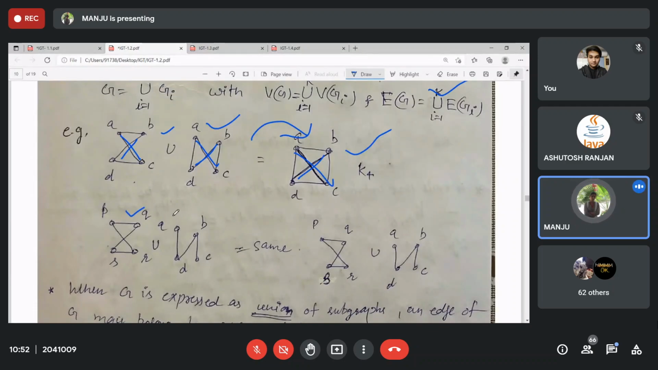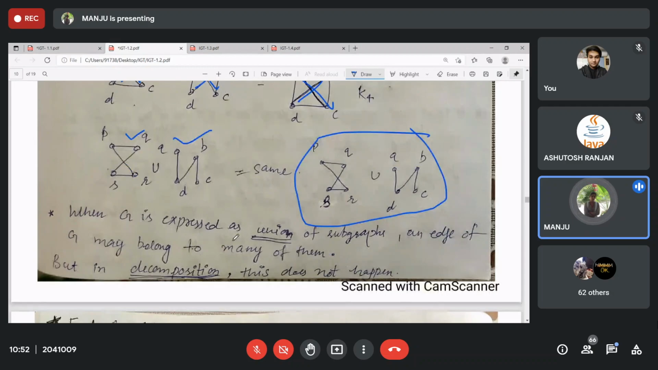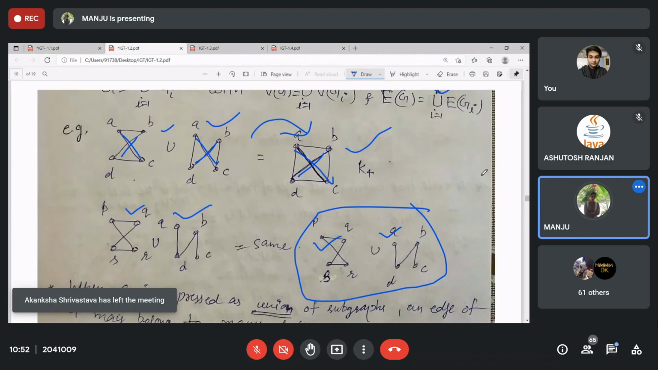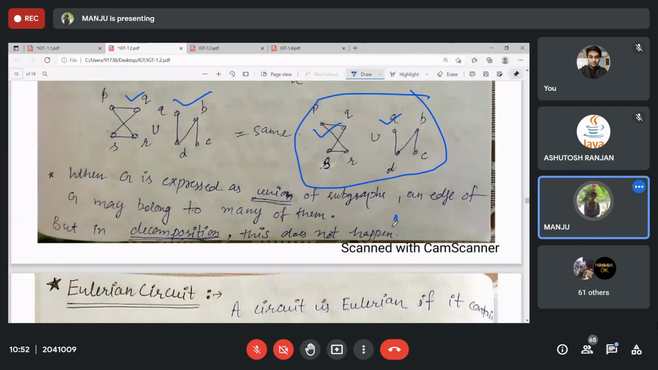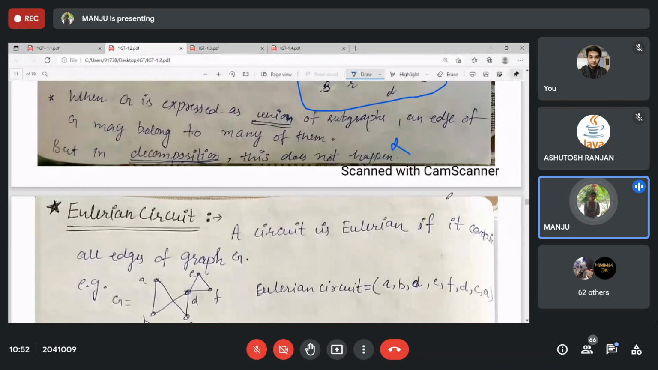And when you have both different, then obviously the union will be different. So you can just see over here, when G is expressed as a union of subgraphs, any edge may belong to many of them. This edge may belong to this one as well as this one. Same is happening with this one. But in decomposition, this does not occur. In decomposition, no edges repeat. Clear?